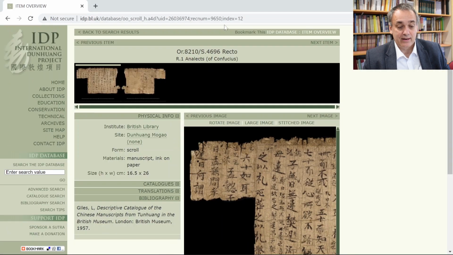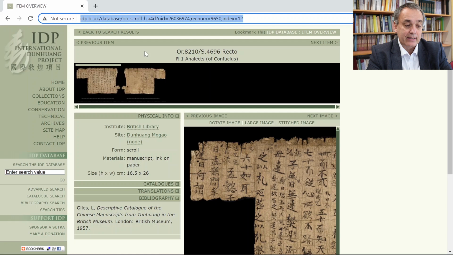Now the problem is that I know for a fact that there are more copies of the Analects of Confucius, and these are not found here. So that shows you that using this search method, you will not find everything in the database. This is a shame, but that's what we need to work with. So you have to find other ways to overcome this.